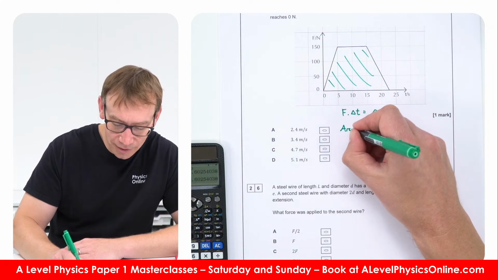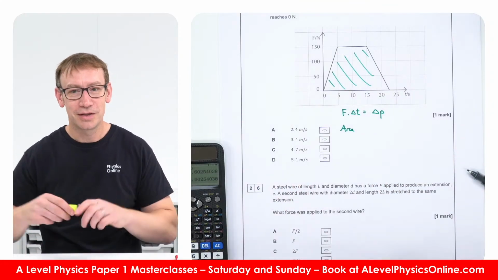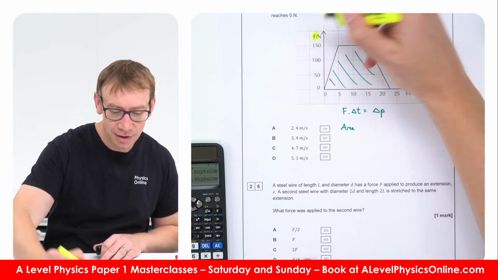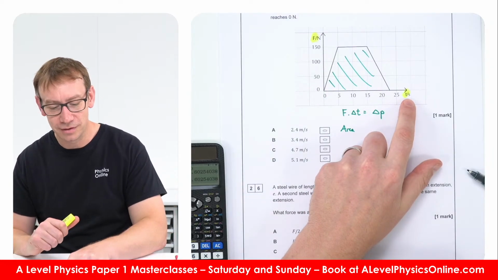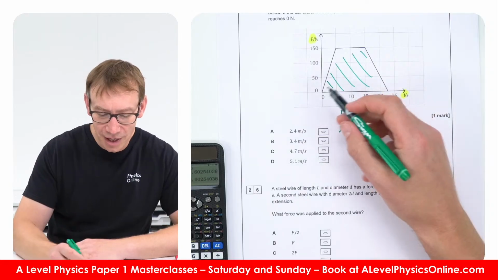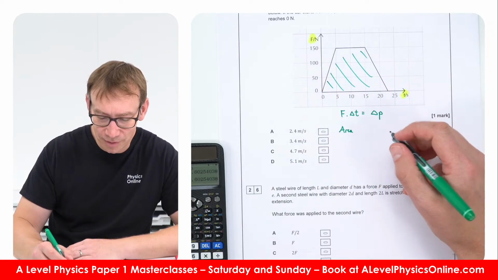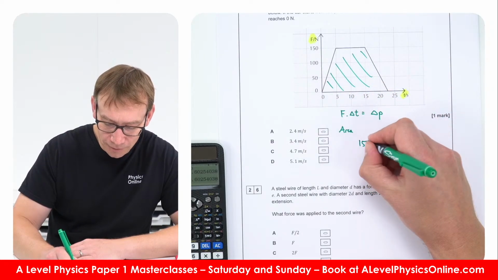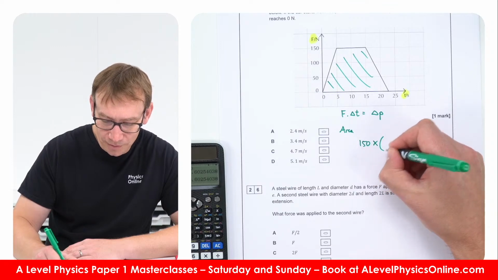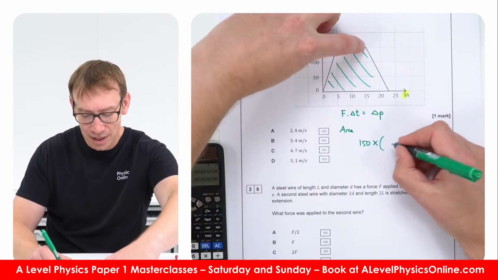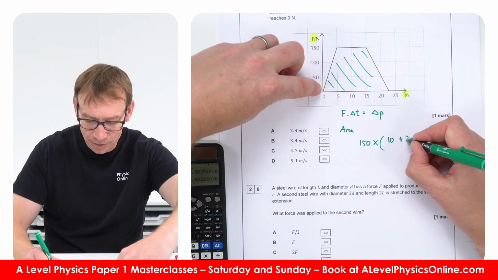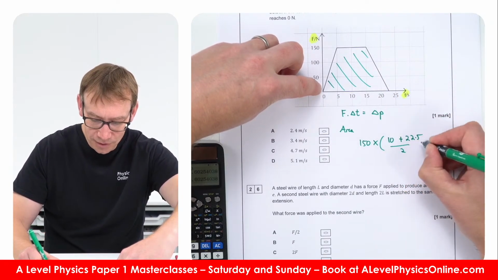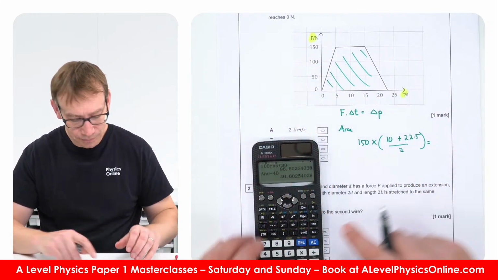So we would then look at the area. If you've got something like this, my top tip is to highlight what's on the axes, because sometimes they give you time in milliseconds or force in kilonewtons. So always highlight that so you know what it's got. The area is going to be 150, the height, times the average of the two sides, which is 10 plus 22.5, divided by 2. And so the area is